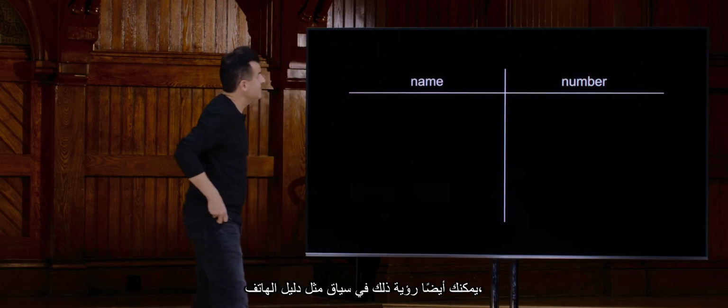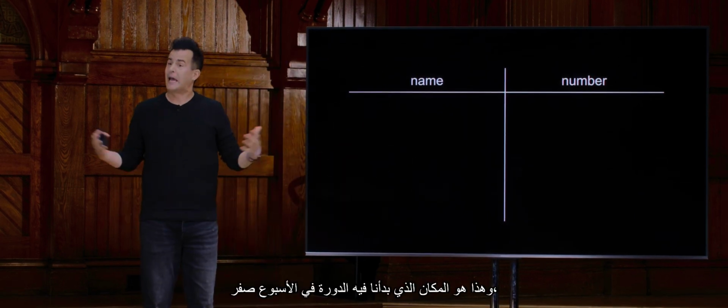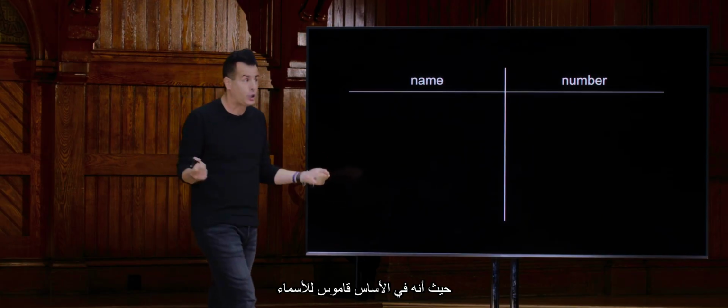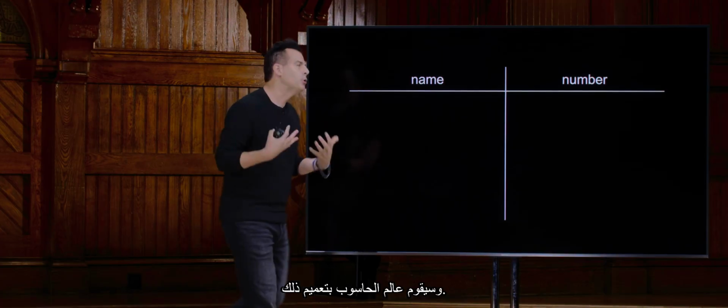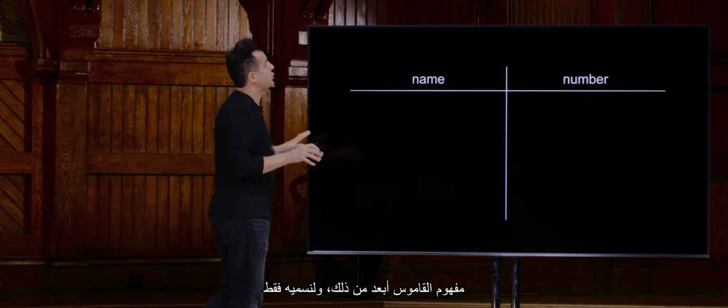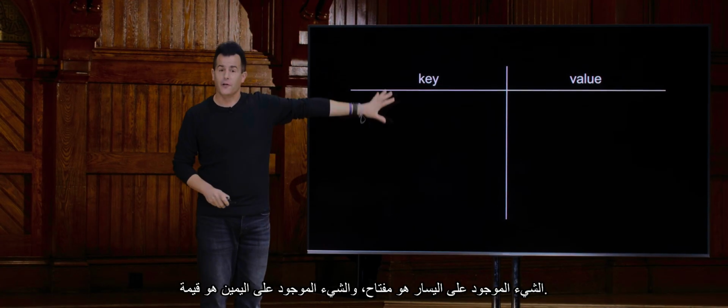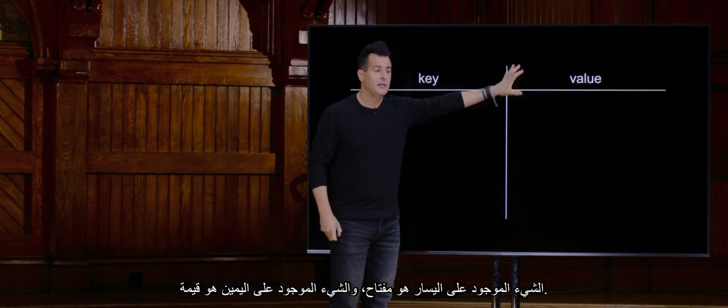You can also see this in the context of a phone book, which is where we began the course in week 0, where it's essentially a dictionary of names and numbers instead of words and definitions. And a computer scientist would generalize the notion of a dictionary further and just call the thing on the left a key and the thing on the right a value.